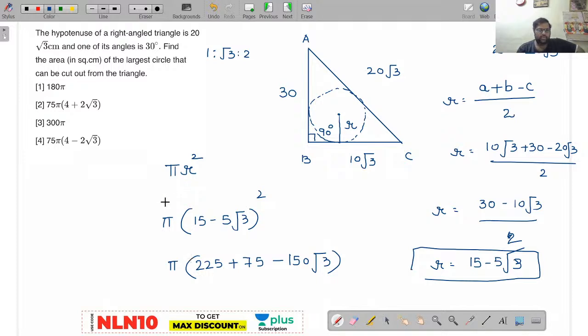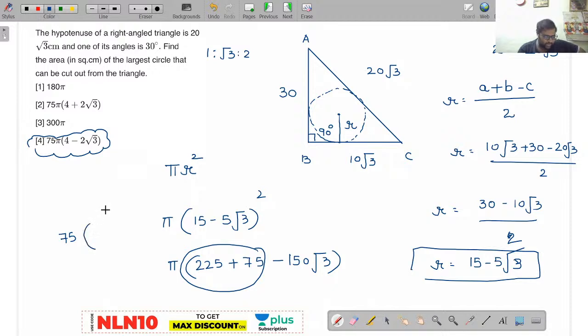Right? So observe here, 75 fours are 300. No, Balaji Prasad, you are done with the calculator, I think. This will be your answer, right? 75 fours are 300. 225 plus 75 is 300. So remove 75 value common. No, no, no, no. Check. How can it be? Second option, right? Yes, answer 4. Very good. 75 pi into 4 minus 2 root 3 will be your answer.